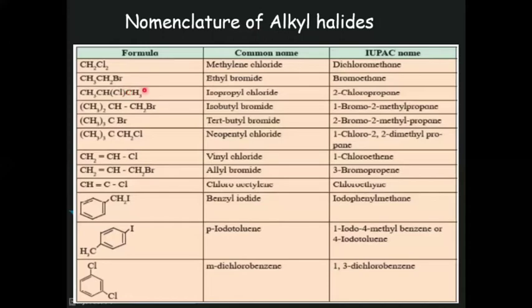Or if we go from this right side, first carbon, second carbon, and third carbon. So halogen or chlorine is present on the second carbon of propane. So indicate the locant of halogen. The IUPAC name is 2-chloropropane.